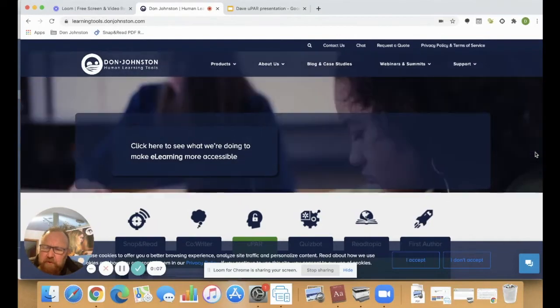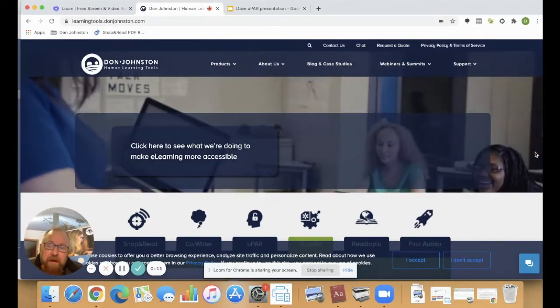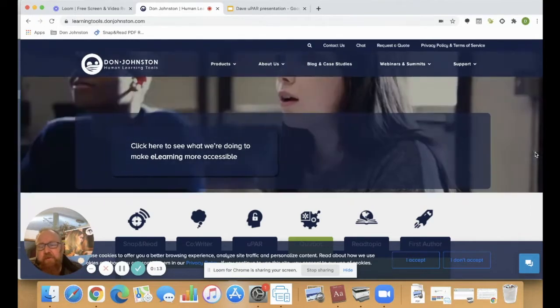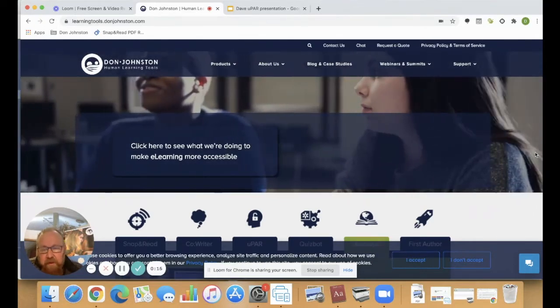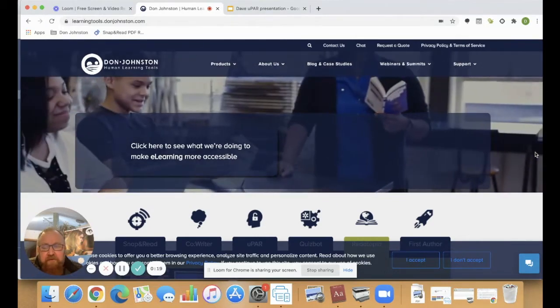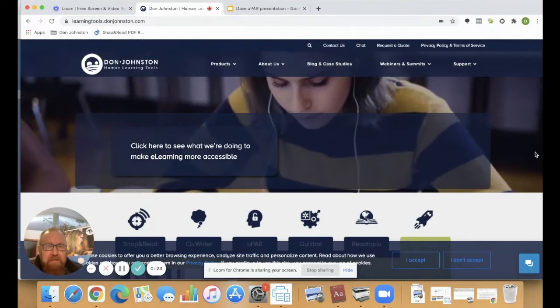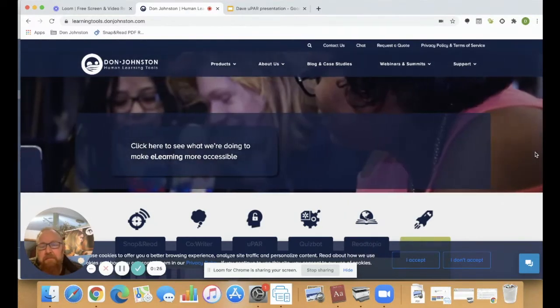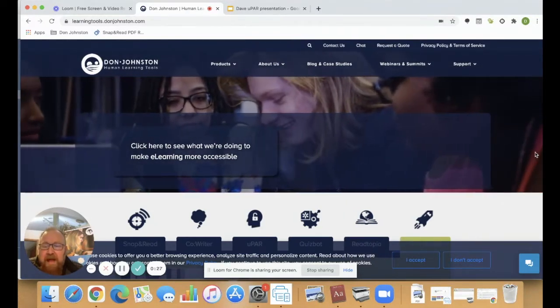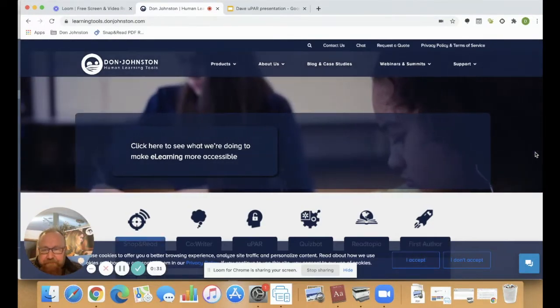Oftentimes I'm asked, what is UPAR and why do I need it? Well, UPAR is an acronym which stands for the Universal Protocol for Accommodations in Reading and is the online adaptation of the paper-based version Protocol for Accommodation in Reading, or PAR, created by Dr. Denise DeCoste and Linda Bastiani Wilson from the High Incidence Assistive Technology team in Montgomery County, Maryland.